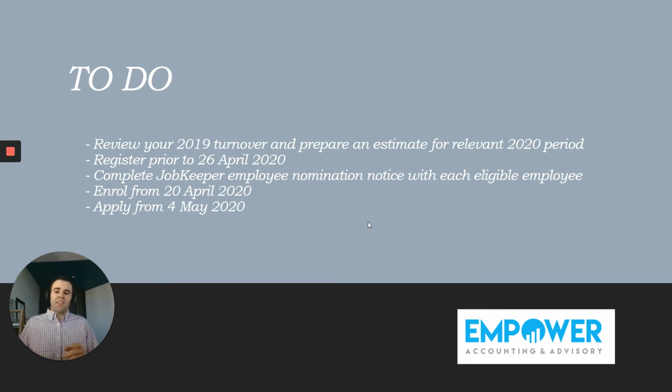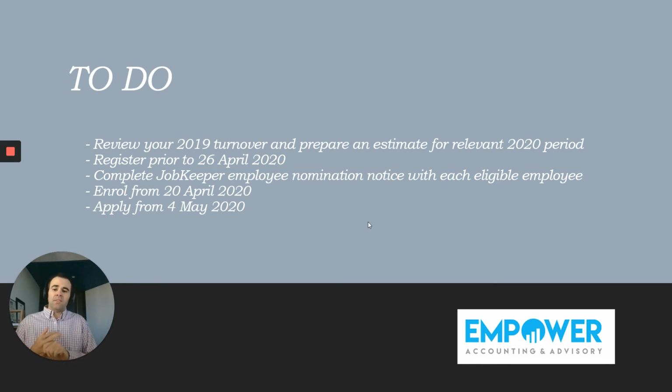So in order to receive payments from the first fortnightly payment, starting back to 30 March, you need to register prior to the 26th of April. So that's only 10 days away from the recording of this video, so jump onto it straight away. But registering for this program on the ATO website is purely just putting you on an email list. So what you need to do from there is make sure you do that by the 26th of April.